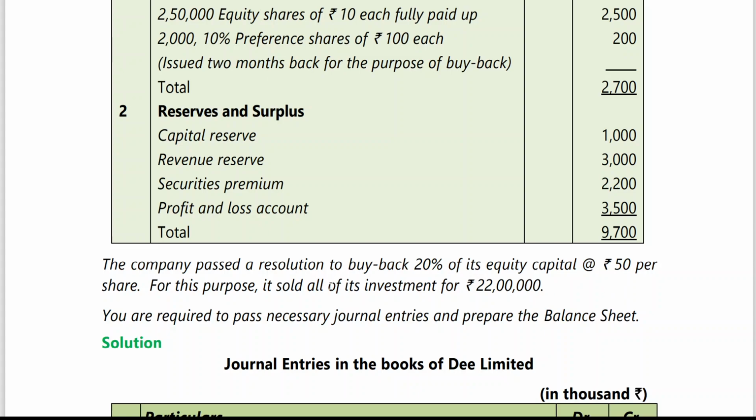For this purpose, it sold all of its investments. You are required to pass entries. There is no information on whether it is within the provisions of the Companies Act, so we assume that since it passed a resolution to buy back 20% of its equity capital, the conditions for buyback as per the Companies Act are satisfied.